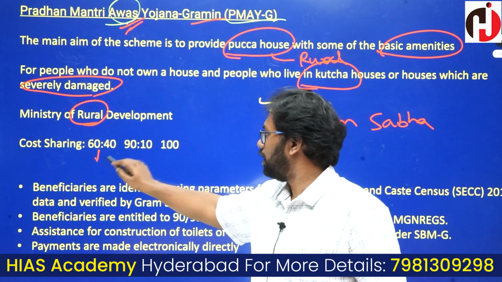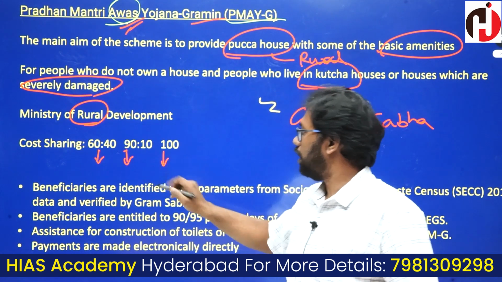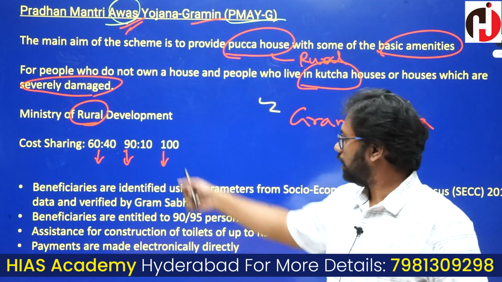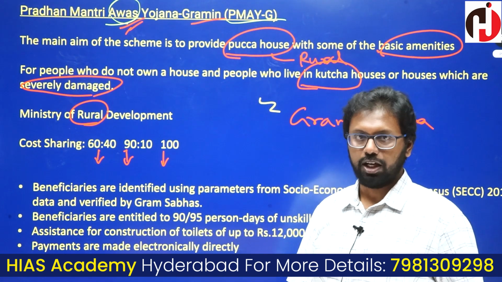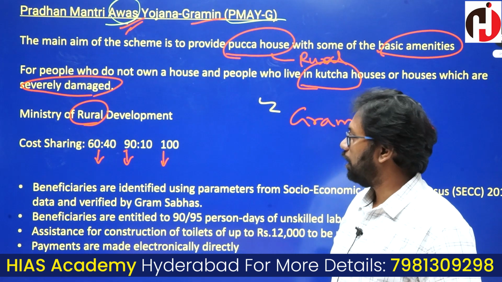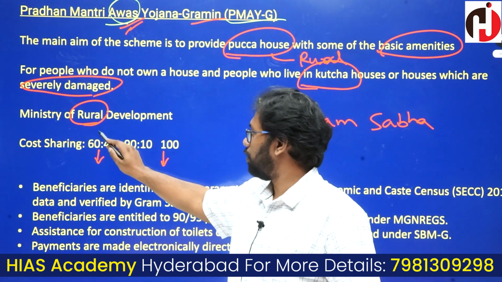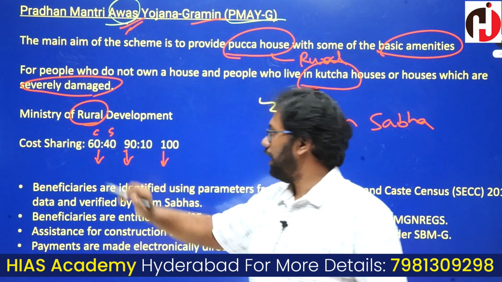This must imply certain things to you. What does this imply? It implies that this scheme is a centrally sponsored scheme. It's not a central sector scheme, because the costs are being shared between the center and the state.